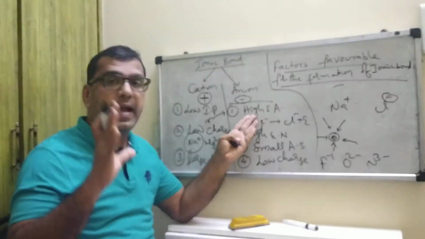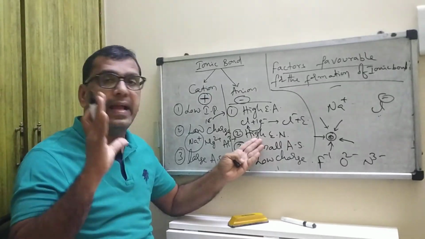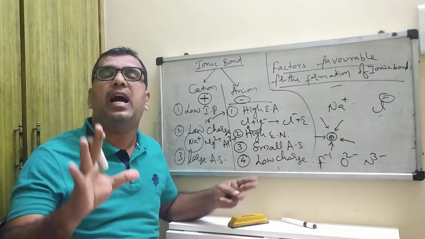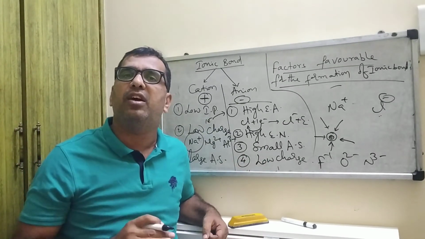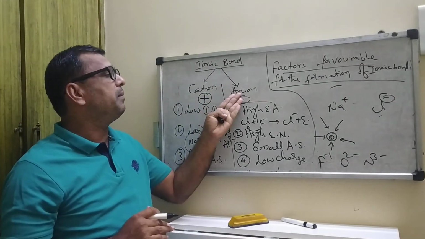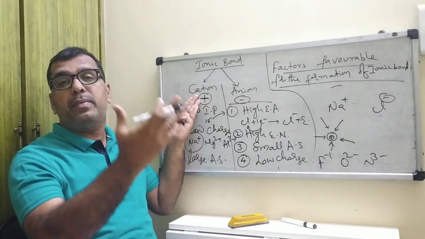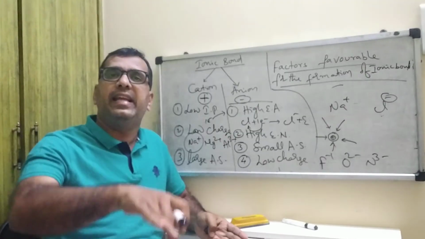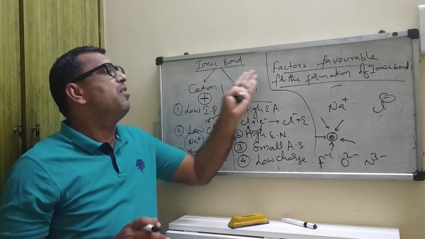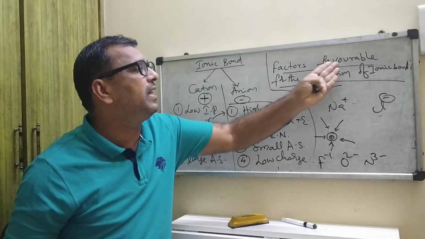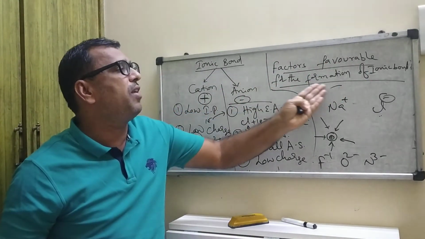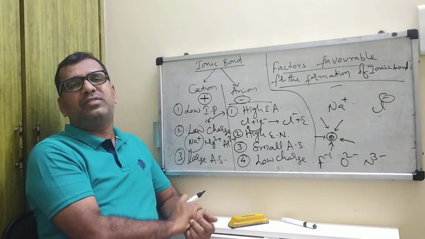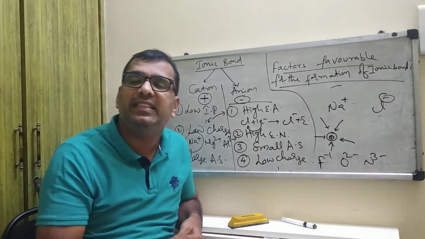High electron affinity, high electronegativity, small atomic size and low charge are the favorable conditions for the formation of anion. Directly or indirectly, these are the favorable factors for the formation of ionic bond. You have to write these factors for the formation of cation as well as anion.